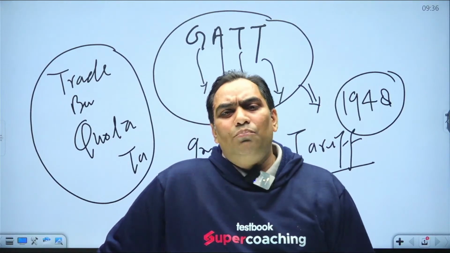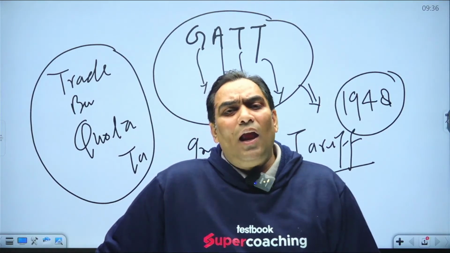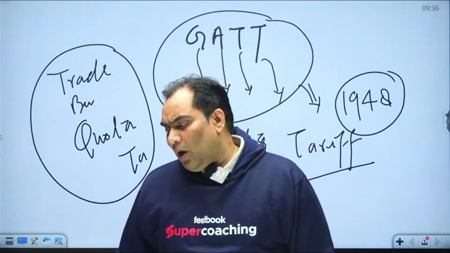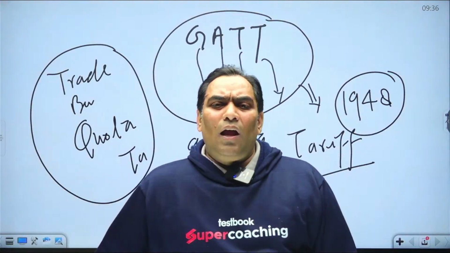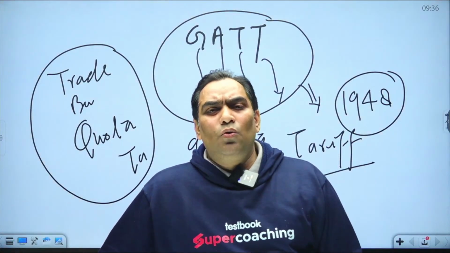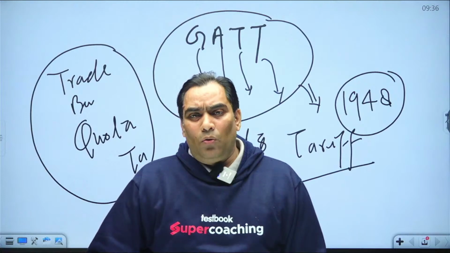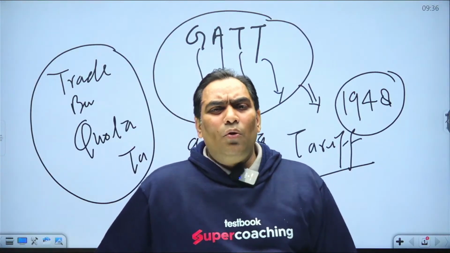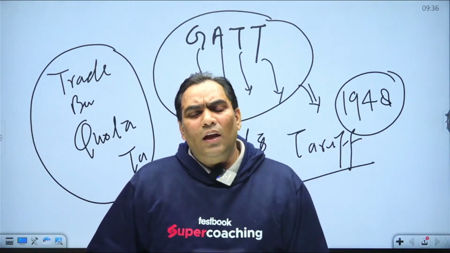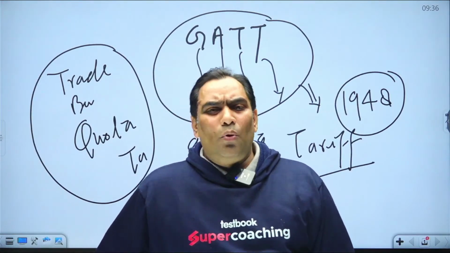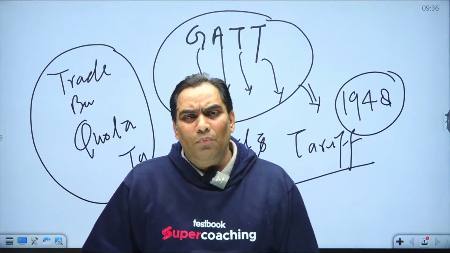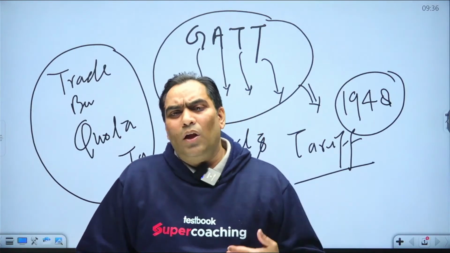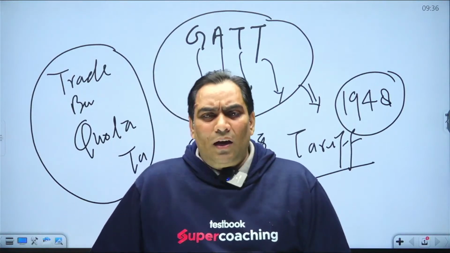And for that they imposed tariff barriers, and at the same time they imposed import quotas as well. Import quota means they fix a limit, that you can only import that much amount. That is the meaning of import quota and tariff barriers. The first among them was the USA, and after the USA, it was also imposed by the UK, by Germany, by Belgium, and by other countries as well.